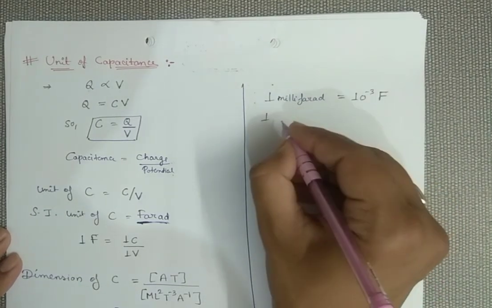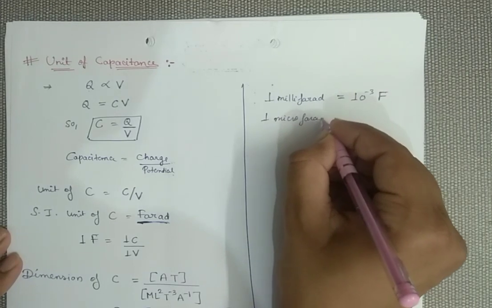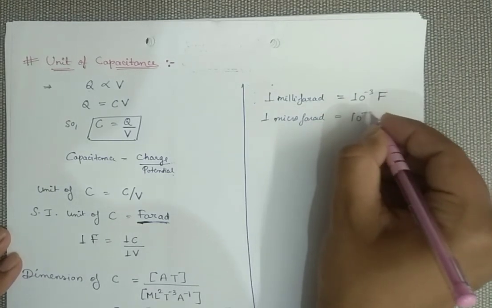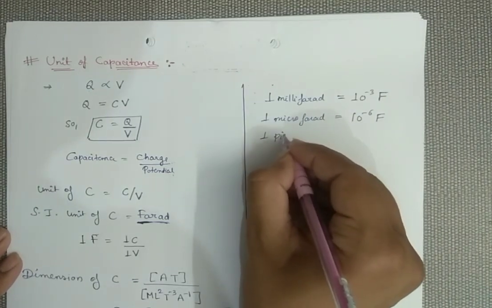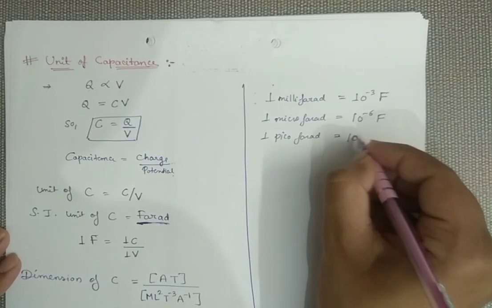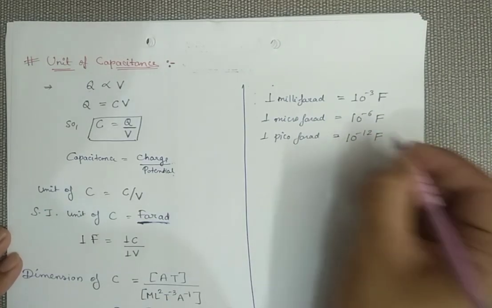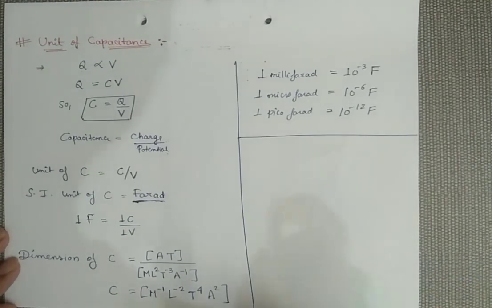Sometimes you may get microfarad, which is 10 to the power minus 6 farad, or you may also get picofarad, which is 10 to the power minus 12 farad. Keep these few conversions in mind. The SI unit of capacitance is the farad.